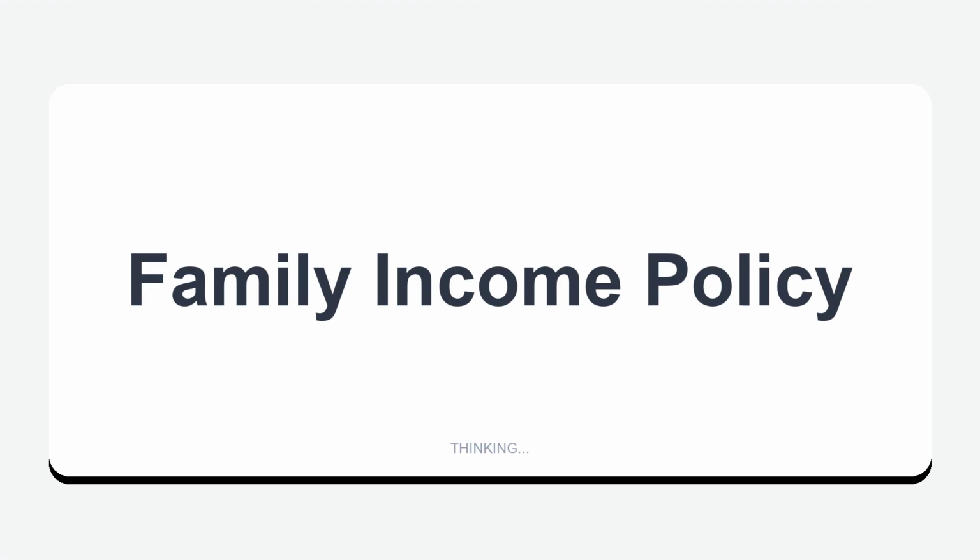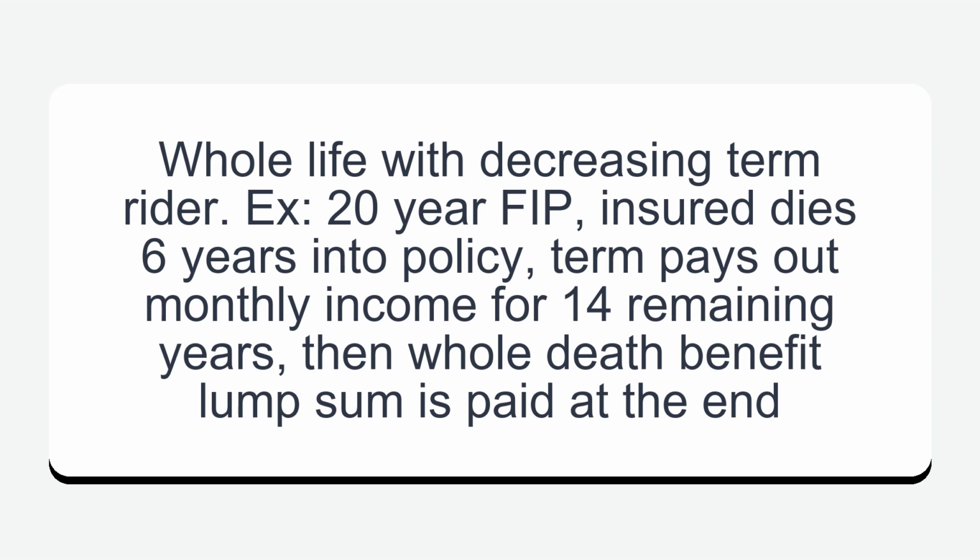Family income policy: whole life with decreasing term rider. Example: 20-year FIP, insured dies 6 years into policy, term pays out monthly income for 14 remaining years, then whole life death benefit lump sum is paid at the end.